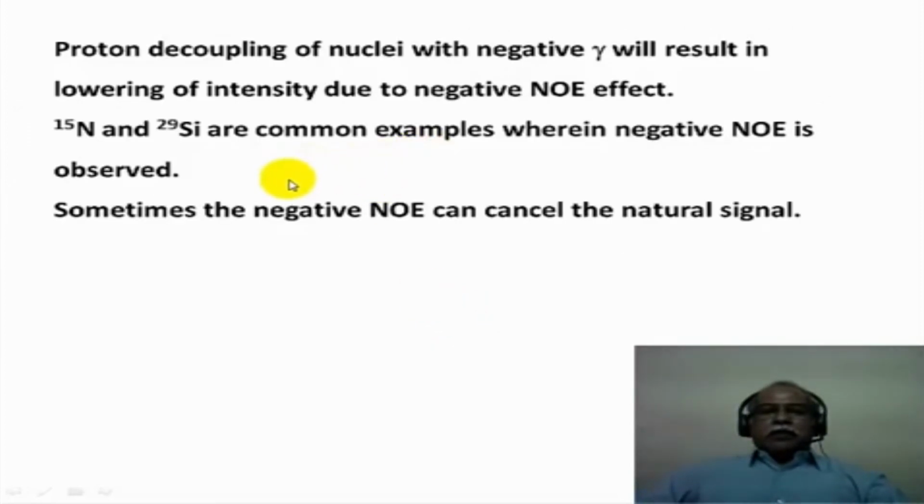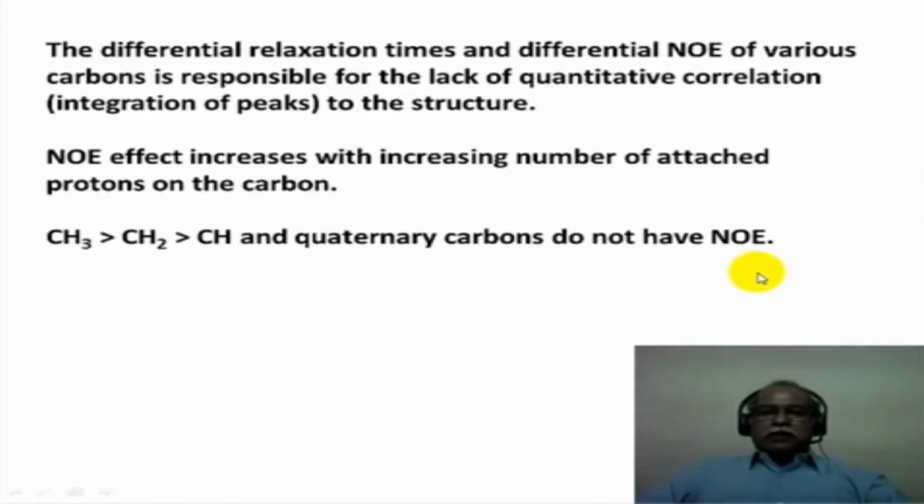For example, when proton decoupling takes place, nitrogen 15 or silicon 29 are the common examples where negative NOE is observed because the gamma values for nitrogen 15 and silicon 29 are negative in nature. Sometimes negative NOE can actually cancel the natural signal of the sample. If the natural signal intensity and the negative NOE correspond to the same amount, then the signal will be nullified. That is what is meant by saying that the NOE can cancel the natural signal.